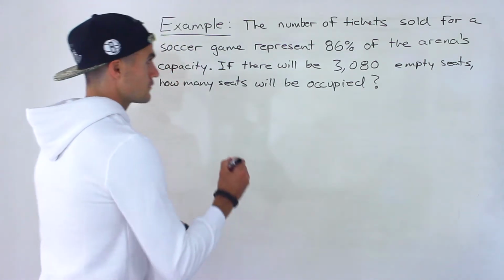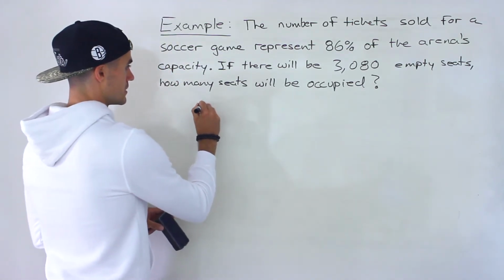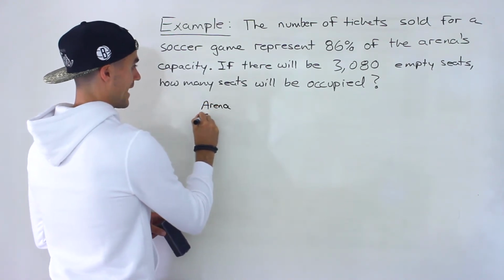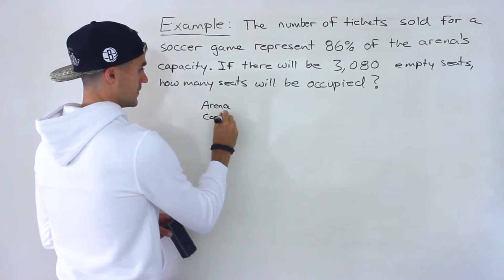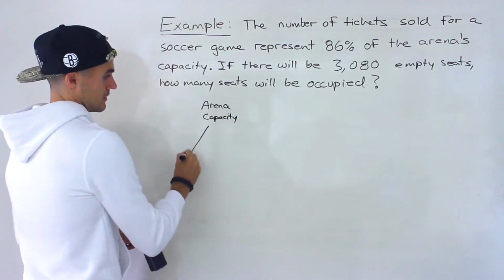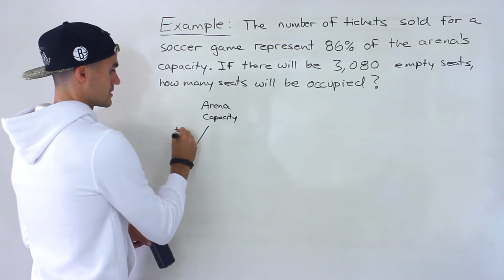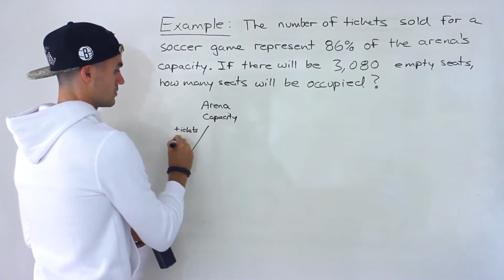So just to break this down visually, what's happening is we have an arena capacity, and then we're going to have tickets sold.